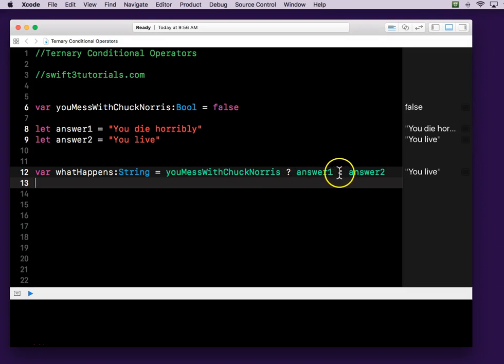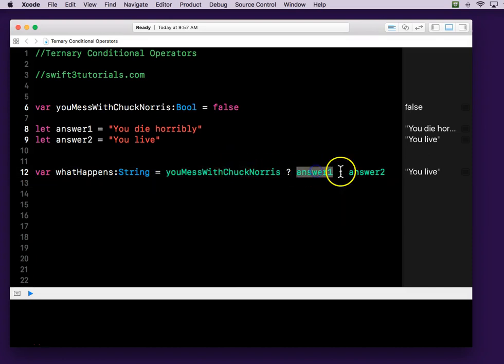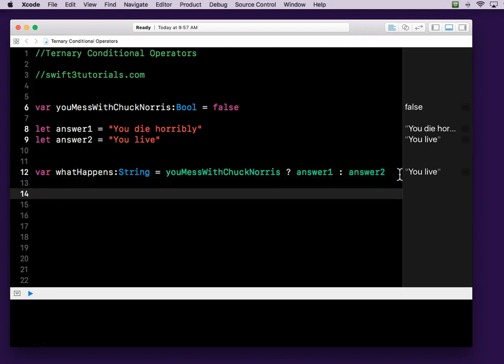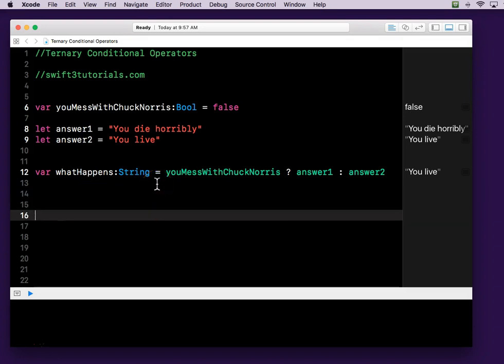Answer 1. Colon here. Otherwise, answer 2. So if this is true, then this. If not, then that. It's called a ternary conditional operator.